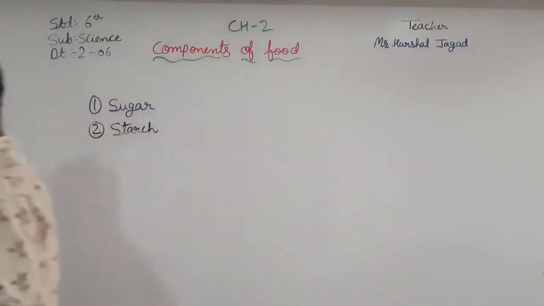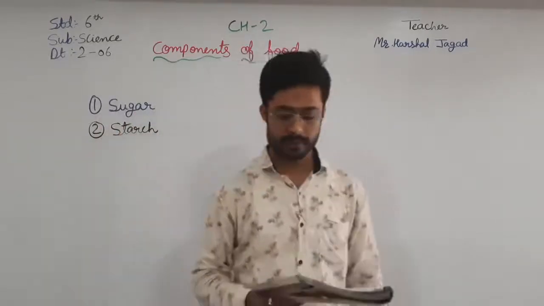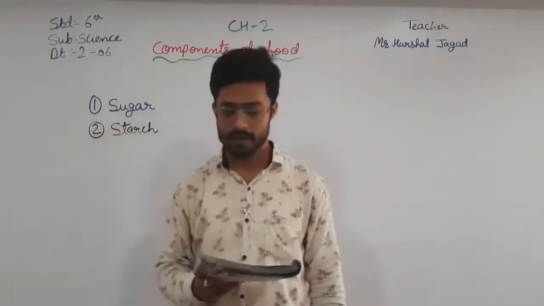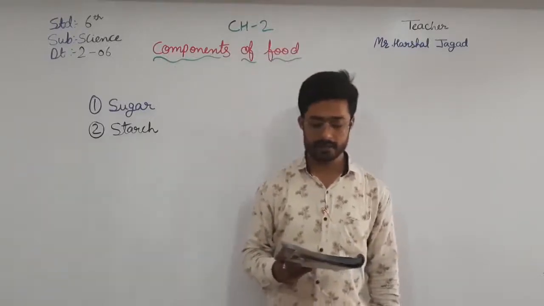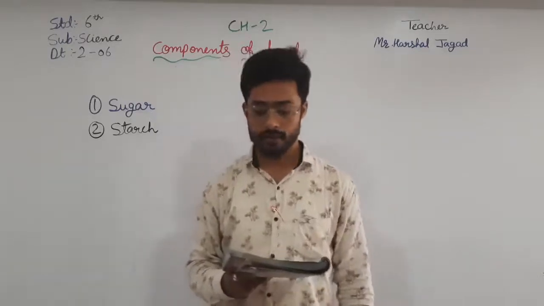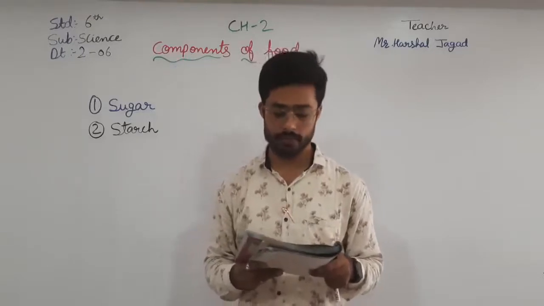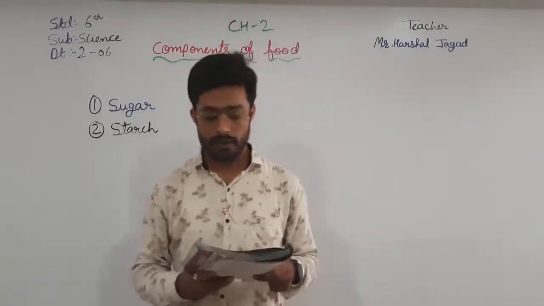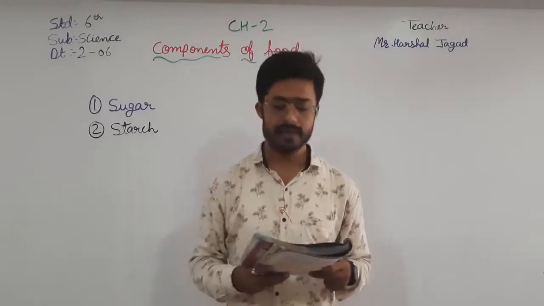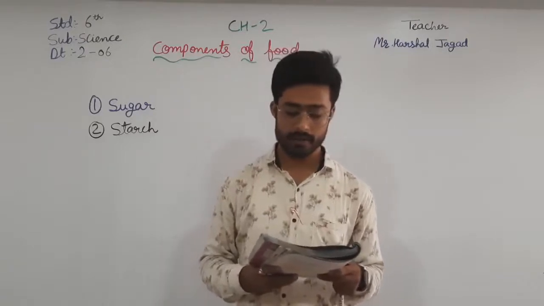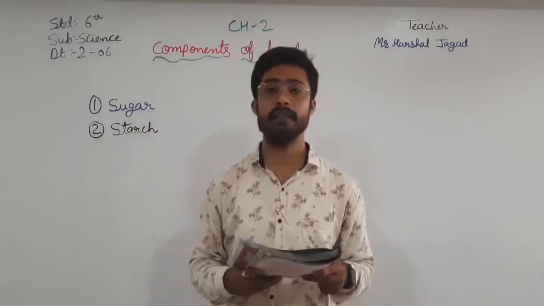Let us revise first. Nutrients are the substances that are needed by our body for healthy growth and functioning. The food that we eat consists of different nutrients or components. There are 5 main components of food: carbohydrates, fats, proteins, vitamins, and minerals. Along with this, we also require dietary fiber and water. These components together keep the body healthy. Let's learn about each of them in detail.